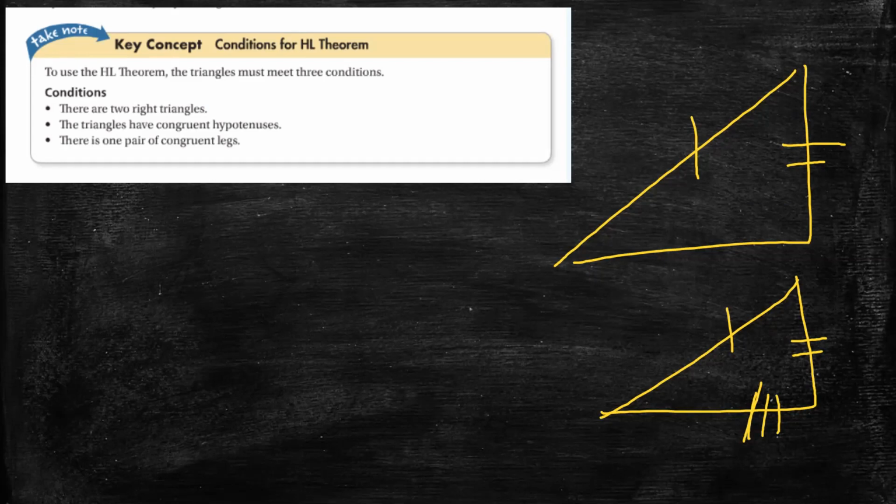Let's have an example. The theorem of this lesson works on right triangles.